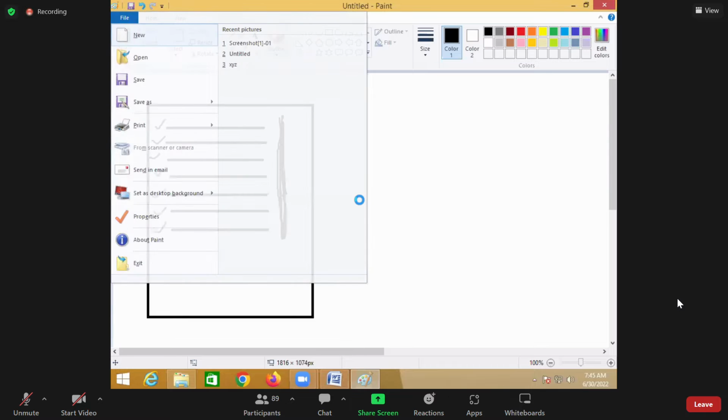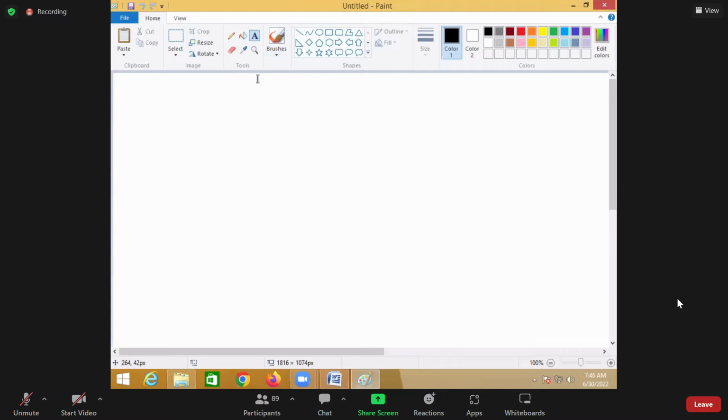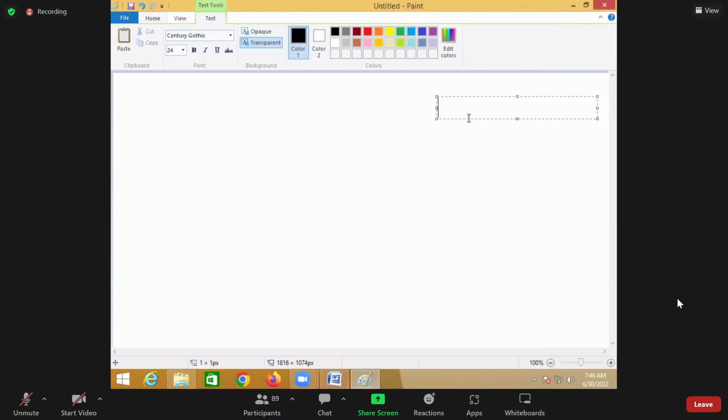For example, I want to write a program to display this output. Assume that I want to draw one line, then display Python. Again I want to draw the line, and then display some programming.